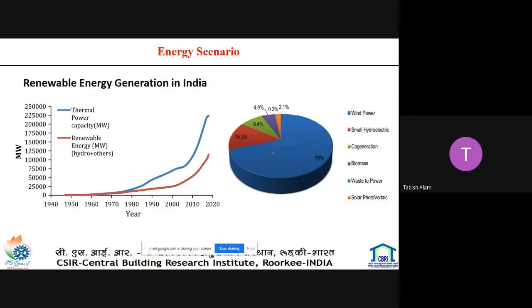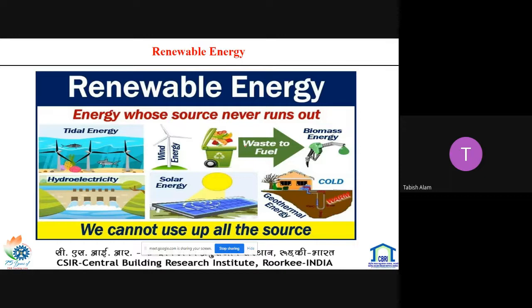This is the pie chart which shows the amount of the different renewable energies being used. There are different kinds of renewable energy: tidal energy, hydroelectricity, wind energy, solar energy, biomass, and geothermal, and they can be renewed with time.